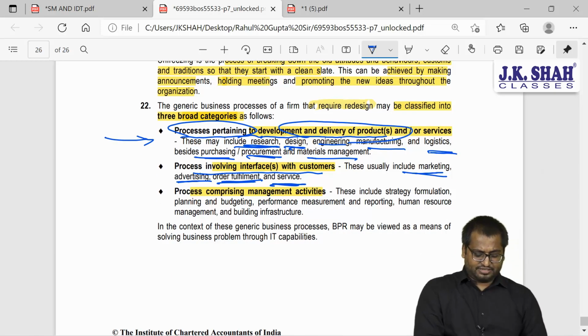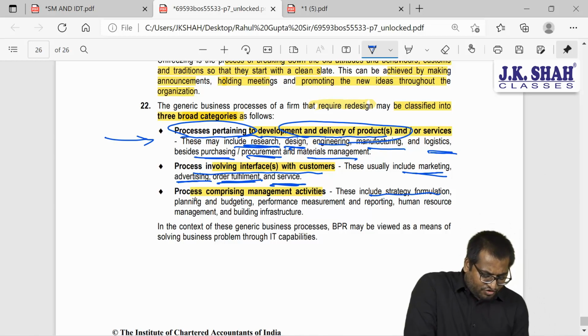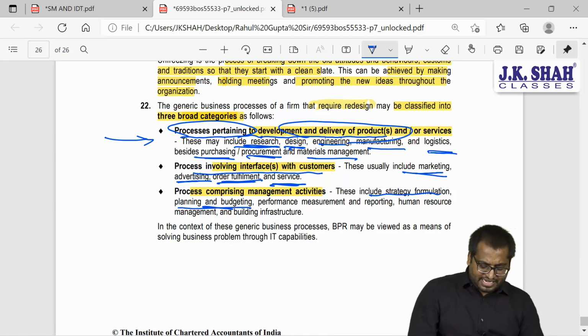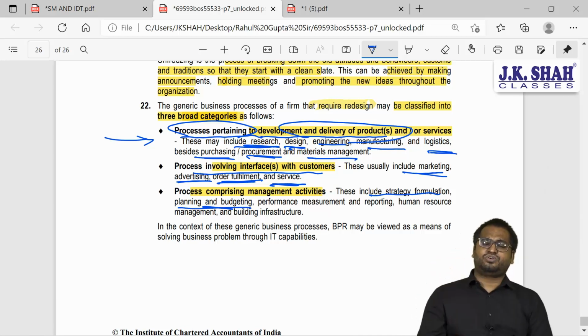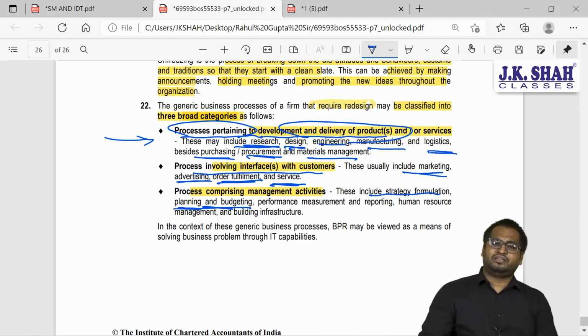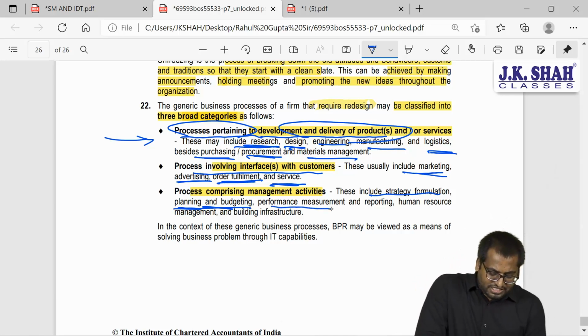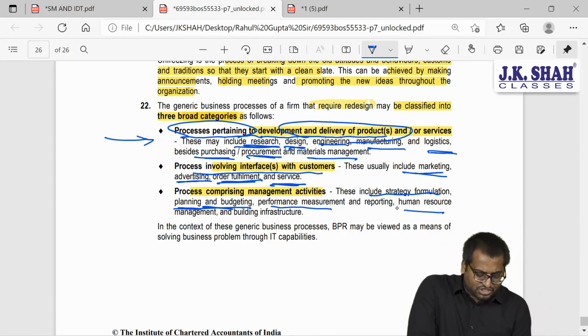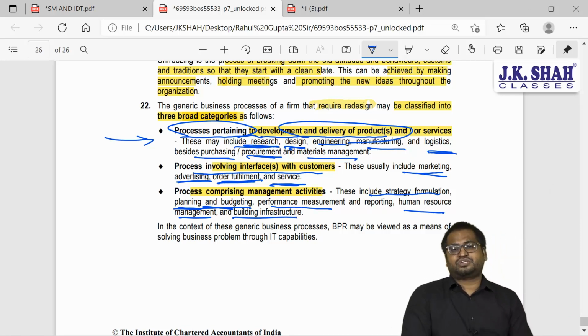And the third part, comprising management activity. This includes strategy formulation, planning, budgeting. Management will decide about the strategy which we want to formulate, the planning, how much budget should be given. Performance measurement, how are we going to perform? How are we going to measure the performances? HR management and infrastructure.